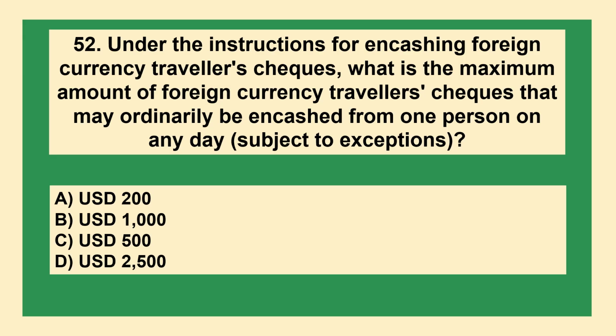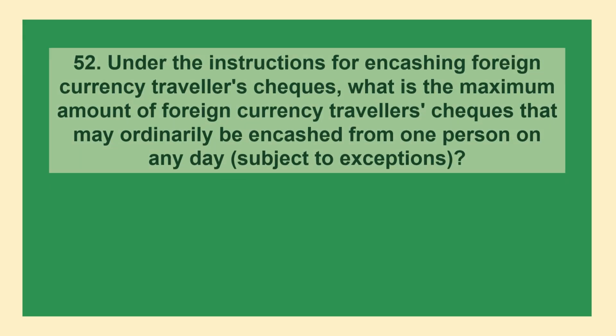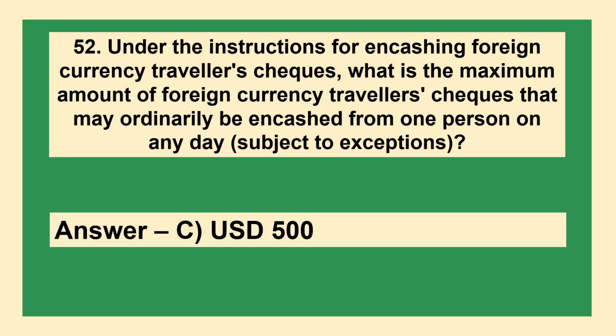Under the instructions on encashing foreign currency travelers checks, what is the maximum amount of foreign currency travelers checks that may ordinarily be encashed from one person on any day, subject to exceptions? A. USD 200, B. USD 1000, C. USD 500, D. USD 2500. The answer is option C, USD 500.